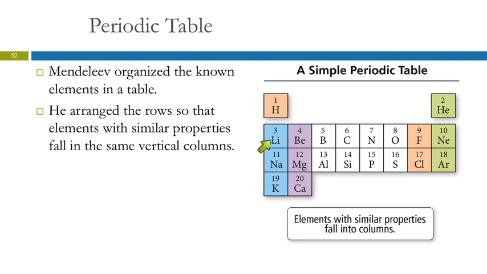But the rest of these, we see that they stack up very nicely. And these columns are called element families. And just like children in the same family, siblings, have some things in common, so do these elements. A set of siblings are not identical to each other, right? I suppose you could say that identical twins are like isotopes of the same element, but just talk about regular siblings. They're not exactly the same, but they have some things in common, right?